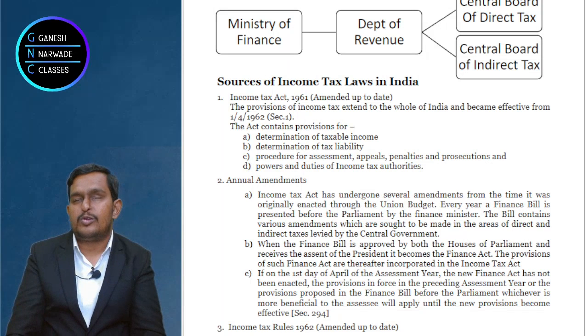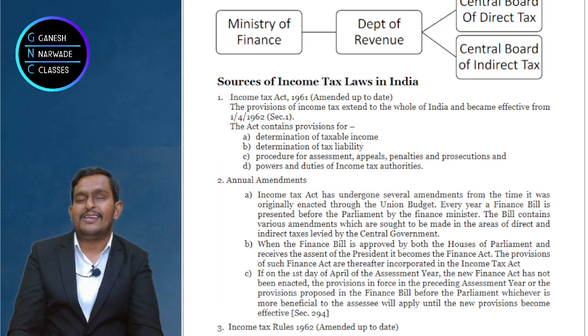So, no loopholes should be there. For that also, time to time changes are required, and those are annual amendments. Every year the Finance Act is brought, the Finance Bill is presented in the Parliament, and that is approved by Lok Sabha, Rajya Sabha, and finally it is signed by the President and it becomes an act.